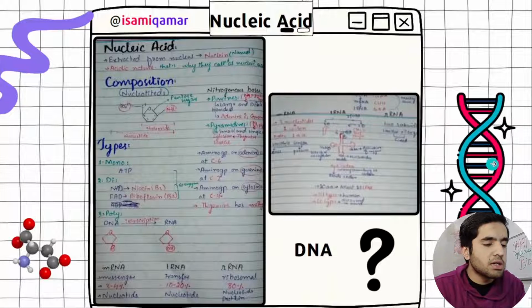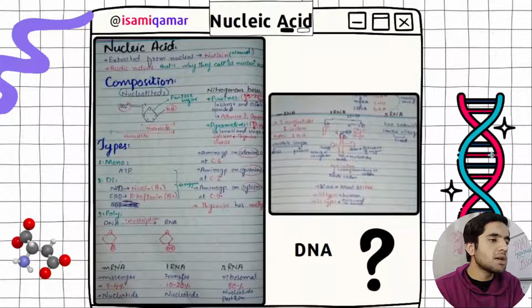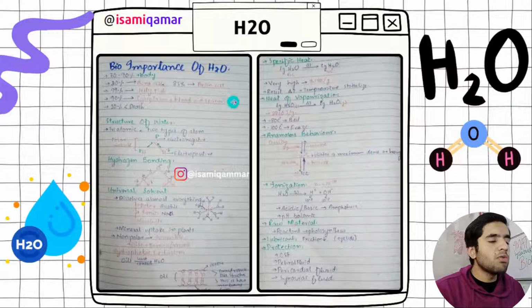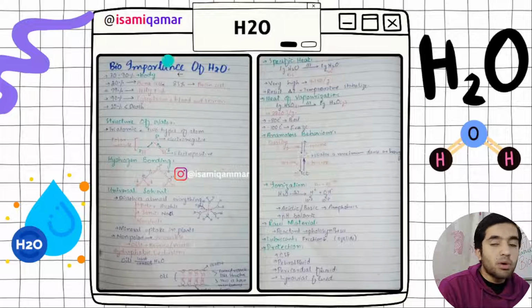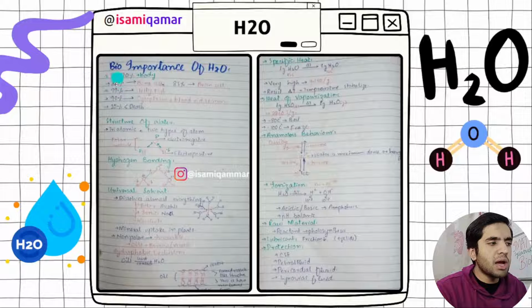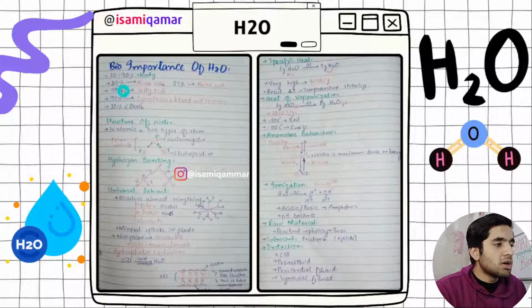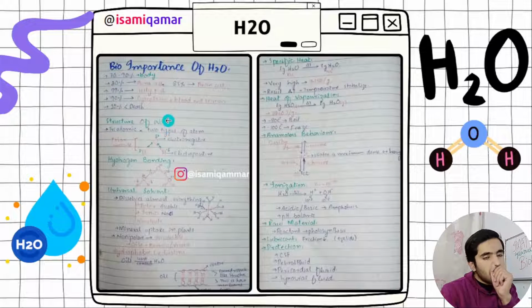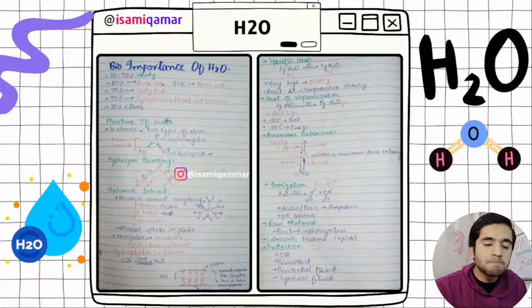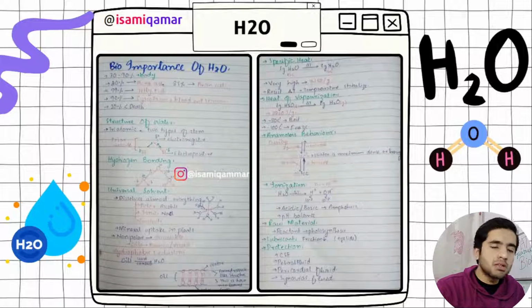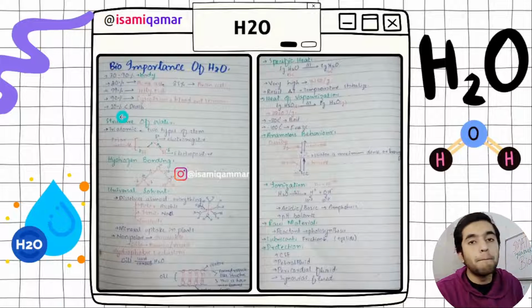This is how double-stranded DNA looks. RNA is single stranded, DNA is double stranded, all that stuff. Okay, all right. Now we have got H2O, the importance of H2O. This is the structure of water. I have made some figures here: 20% in bone cells and 85% in brain cells. If it becomes less than 10%, we become dead.